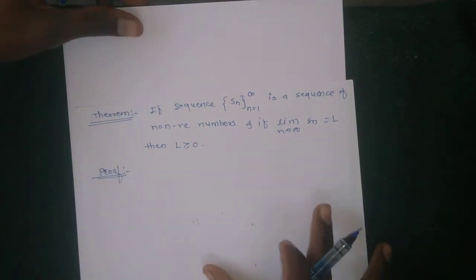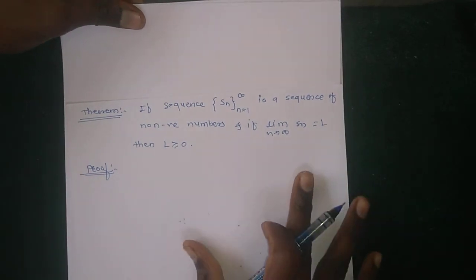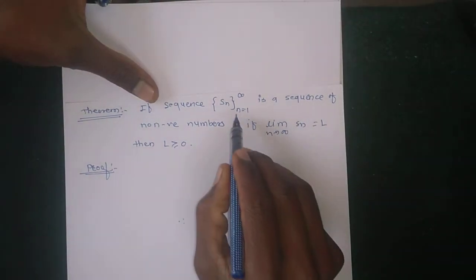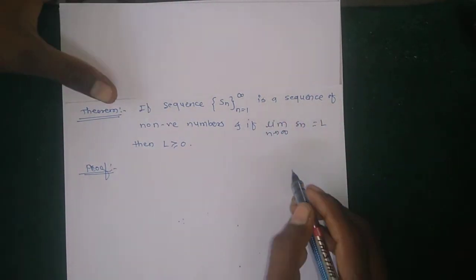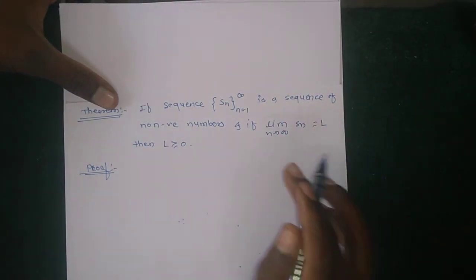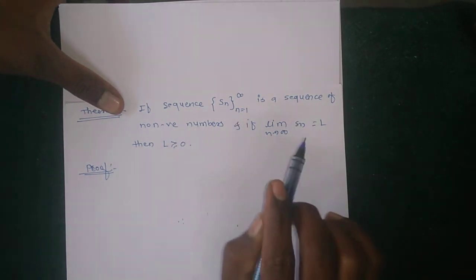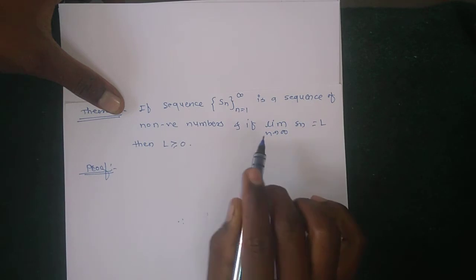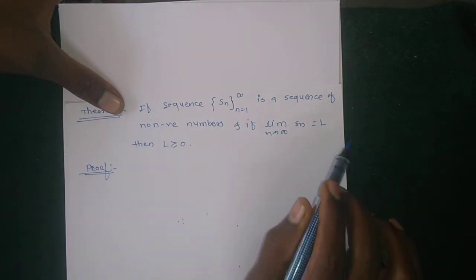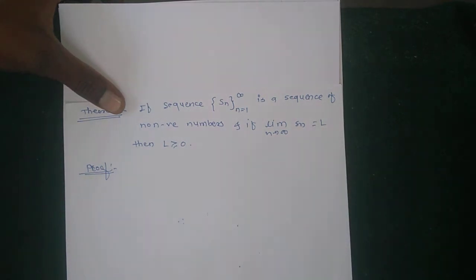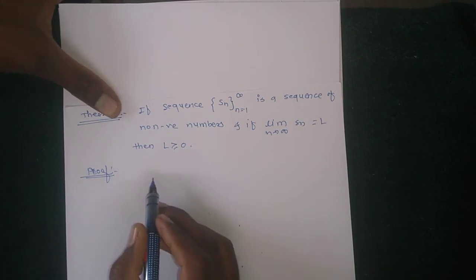By using contradiction. The statement says that Sn is a sequence of non-negative numbers, meaning the sequence contains only non-negative real numbers, and the limit of the given sequence is L. Then L is also non-negative. The proof of this theorem is by contradiction.